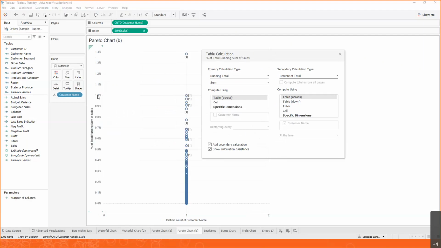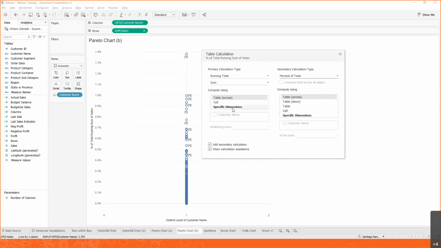But there's something odd about this axis. This axis only seems to go up to 1.4%. We would expect it to go all the way to 100%, right? So what's going on? Well, remember the scope of table calculations, right? We can tell table calculations how they should be configured.